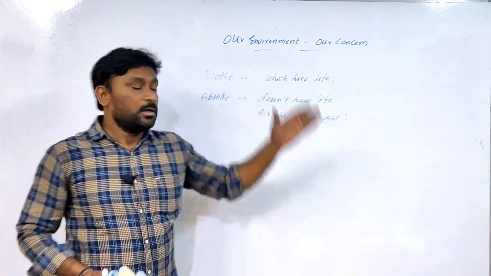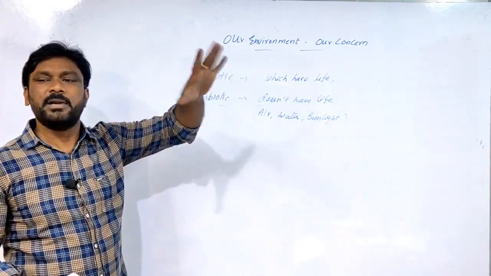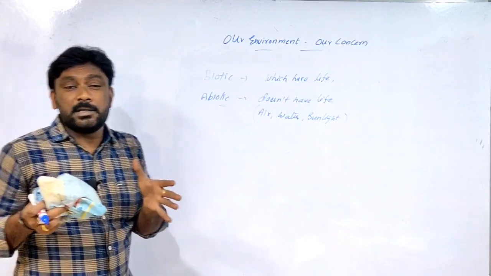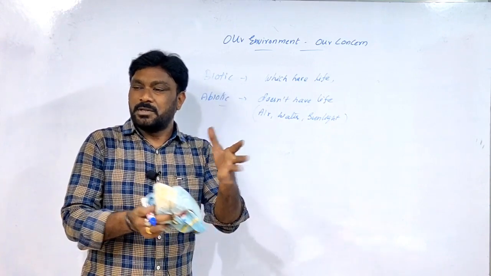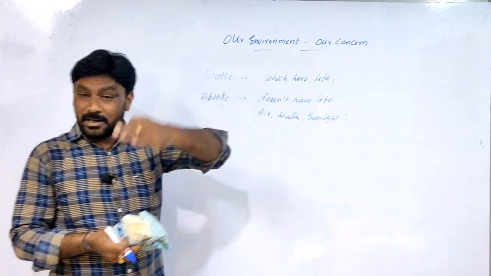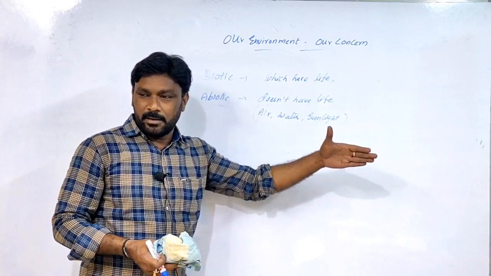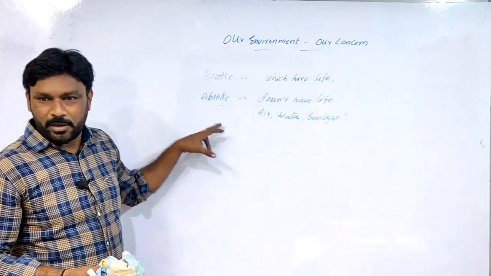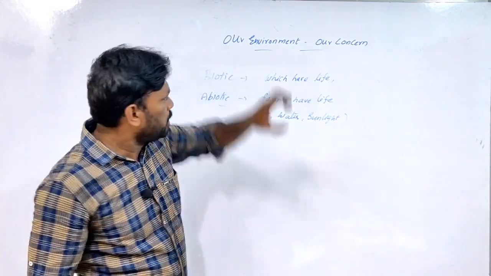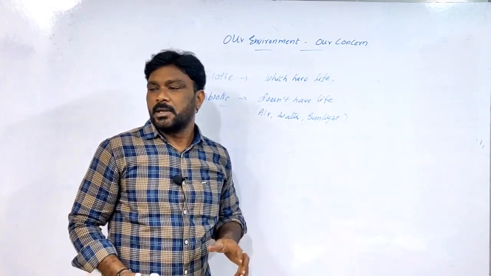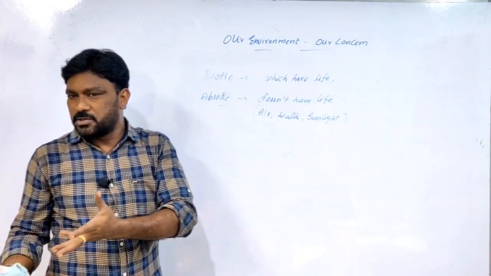Indirectly or directly, biotic factors depend upon the abiotic factors also. Take the best example, plants. We can say plants are called autotrophs. How can we say that plants are called autotrophs? They can prepare their own food by utilizing air, water and sunlight. They depend directly on the abiotic components also. So the interaction between the biotic components and abiotic components makes an environment. In the environment, the importance of biotic components and abiotic components is present.